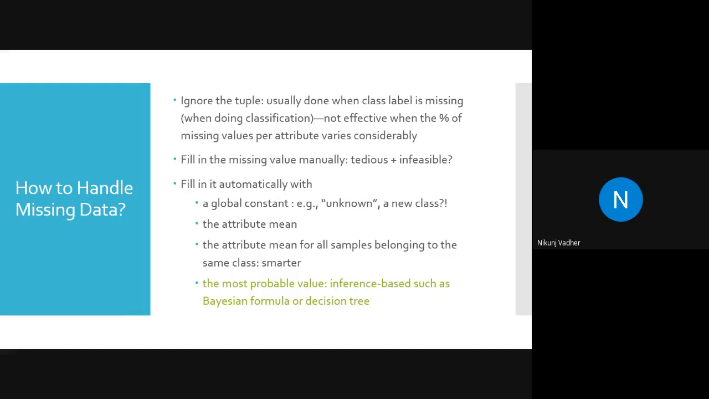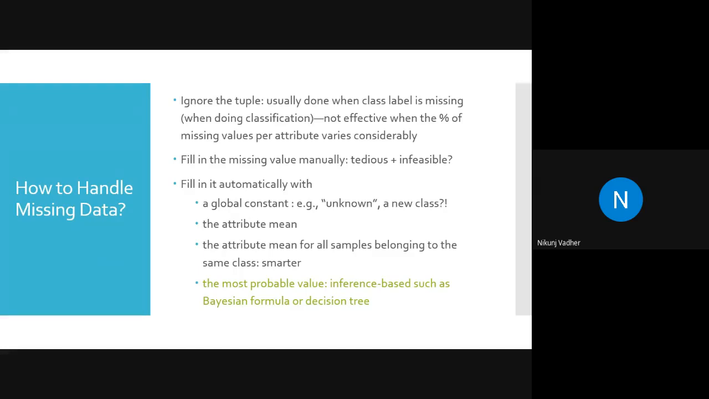Another approach is to fill the missing value manually. You scan row by row, and wherever there is a missing value, you fill it in with your understanding and your assumption. So it is very tedious and infeasible.